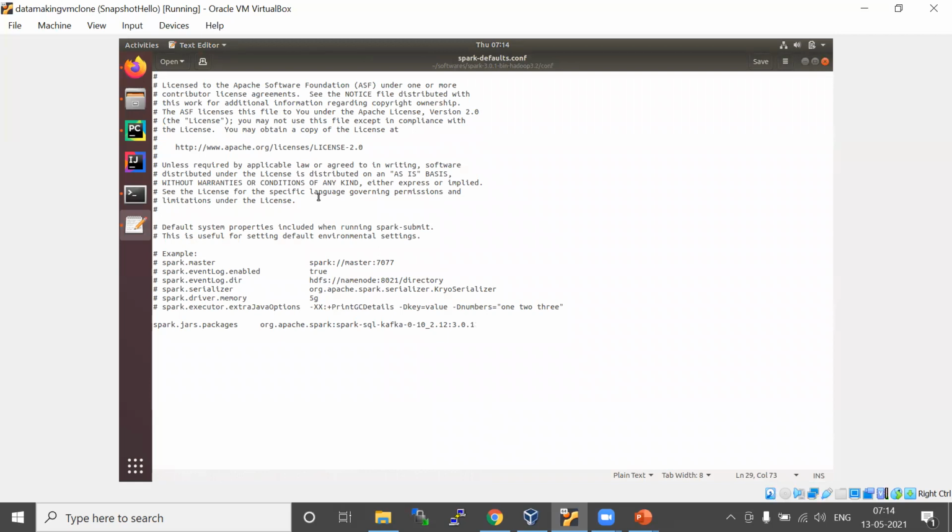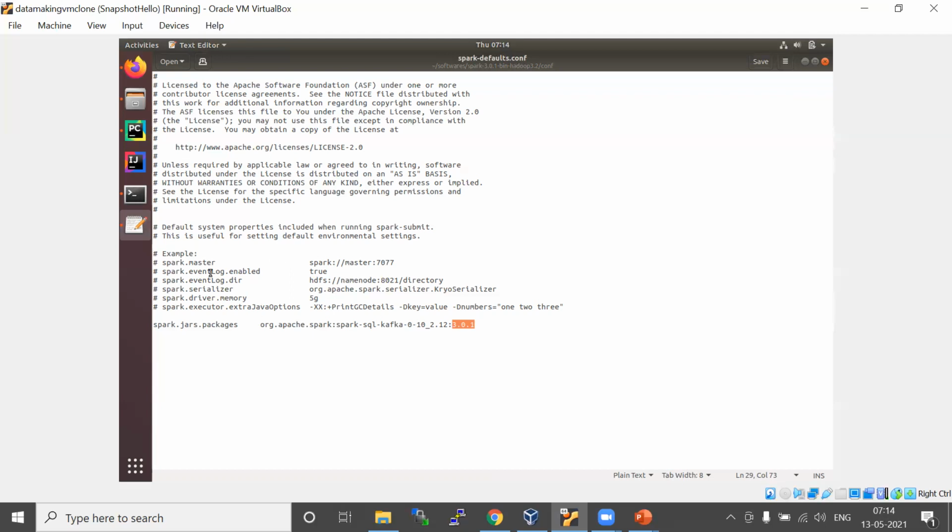Right here you can specify spark.jars.packages. Give a tab separator and provide your group ID, followed by the artifact ID, followed by the version. This will download the jars globally for you.